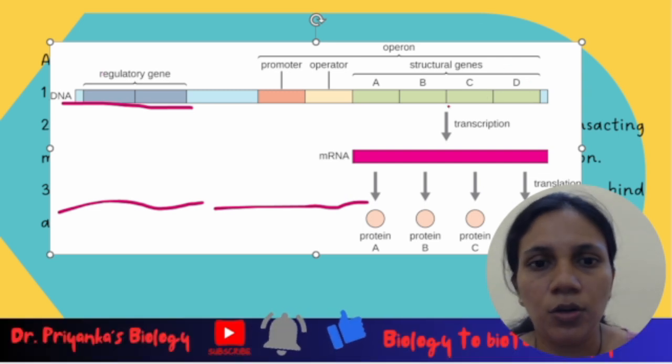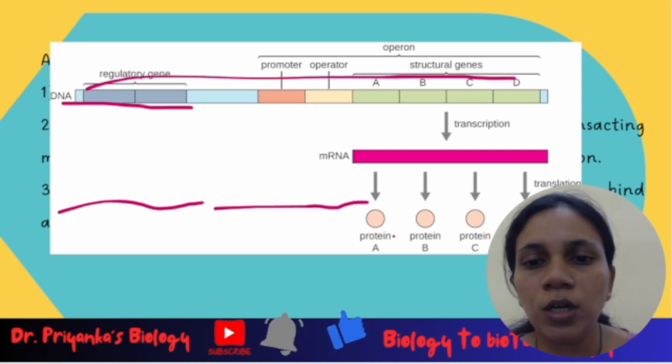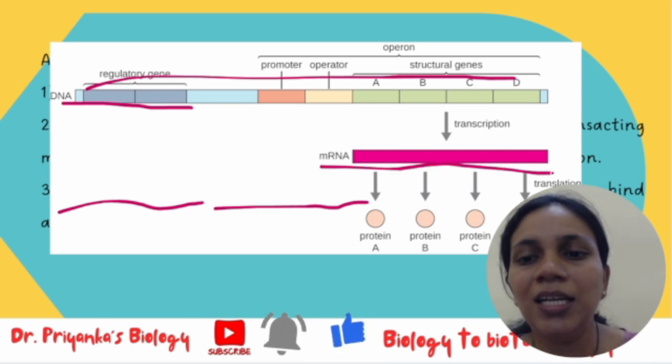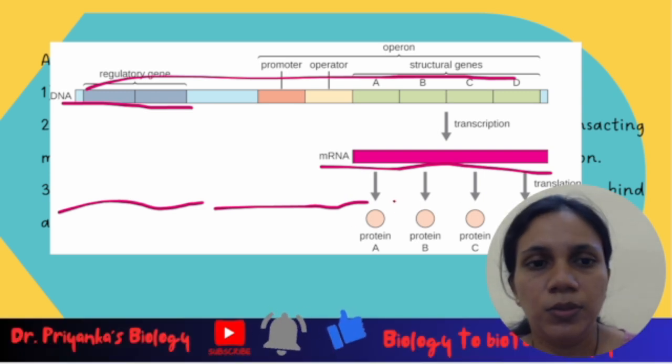If you see, all these genes are clustered together, but they work together as one, towards the production of this single mRNA, in a coordinated manner.